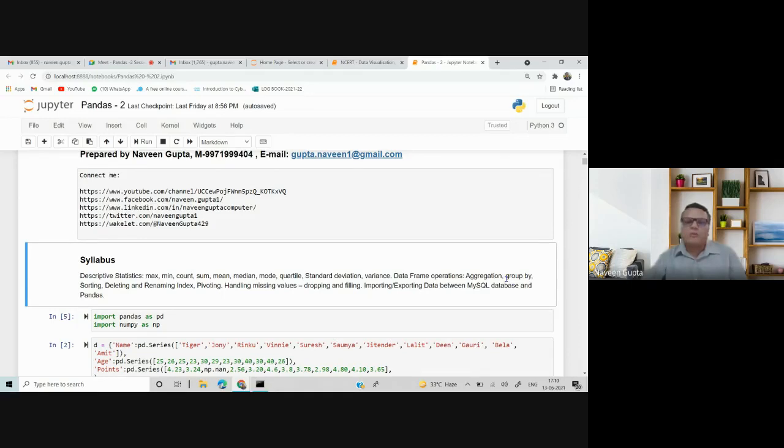Then we have group by. How to use a group by? We can have multiple group by. Then we have sorting. Sorting can be done in two ways: sort_values or sort_index. There are two functions. Then deleting and renaming index.